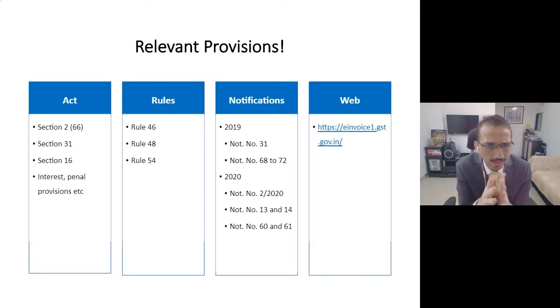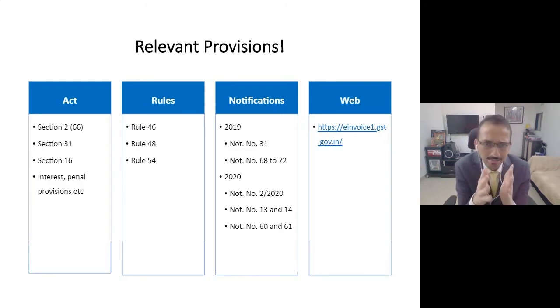Additionally, when you talk about the act, from a law perspective, we need to understand that the provisions related to invoices are covered under section 2 subclause 66, which defines basically what is a tax invoice. Then I think all of you are aware that section 31 talks about when and how you should issue a tax invoice. Then there is section 16, which talks about how a recipient would be in a position to claim input tax credit based on a tax invoice.